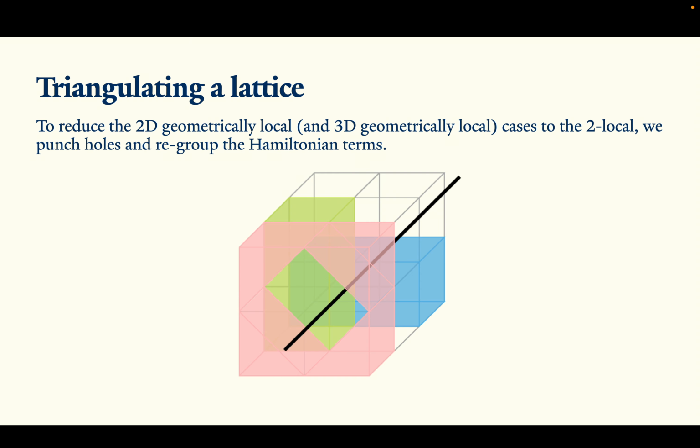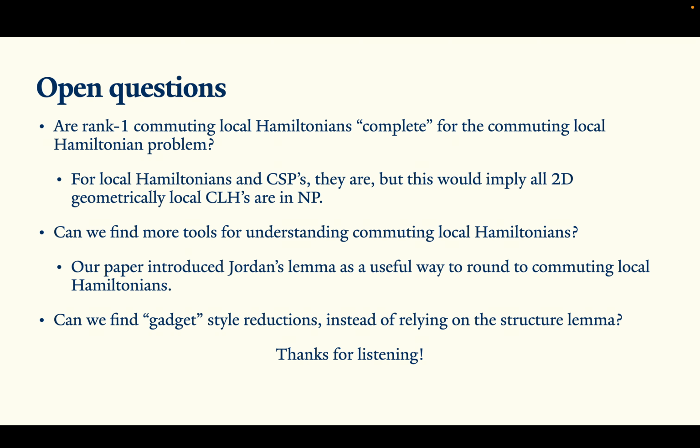So to conclude the talk, let me just talk about some of the next steps. In our work, we crucially used this rank 1 restriction, because it allowed us to get a better handle on the ways in which adjacent terms can commute with the structure lemma. But these rank 1 commuting local Hamiltonians are not known to be complete for the CLH problem. It would be nice to get some evidence either way.